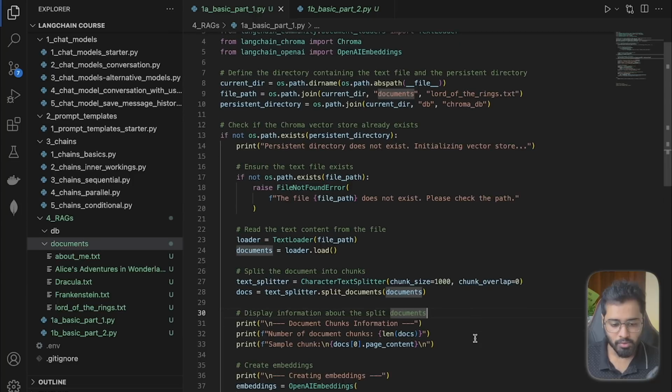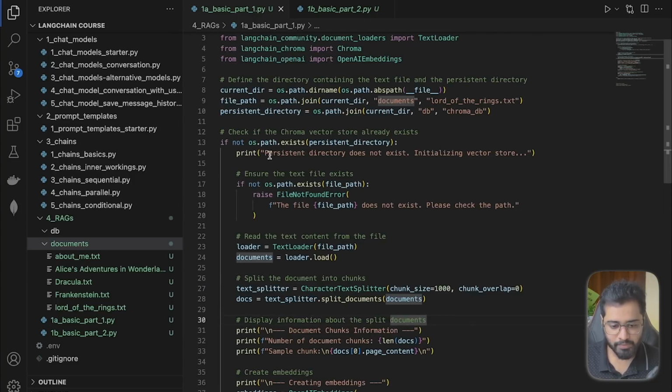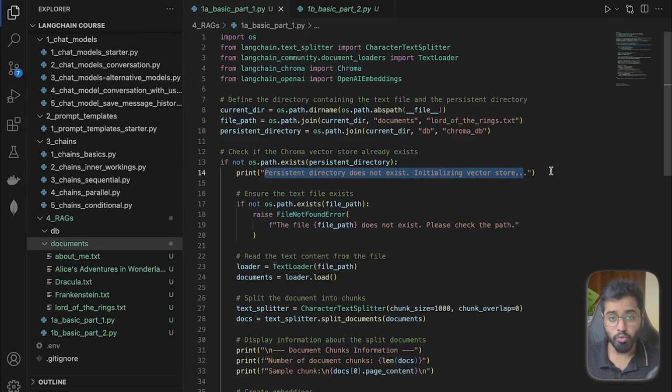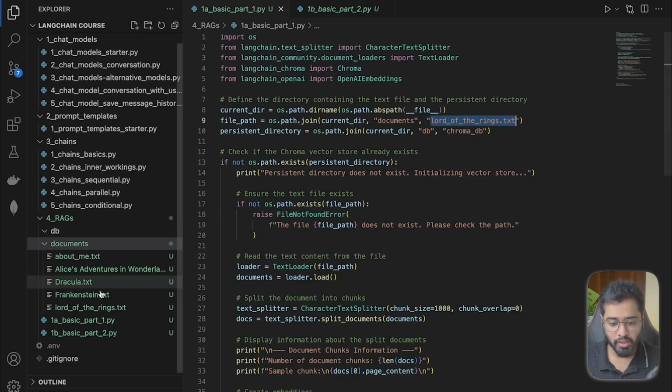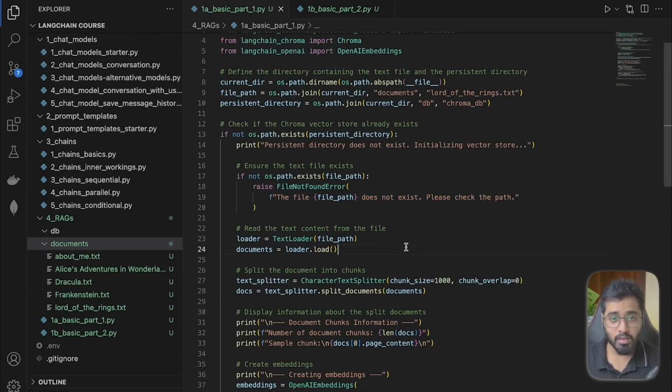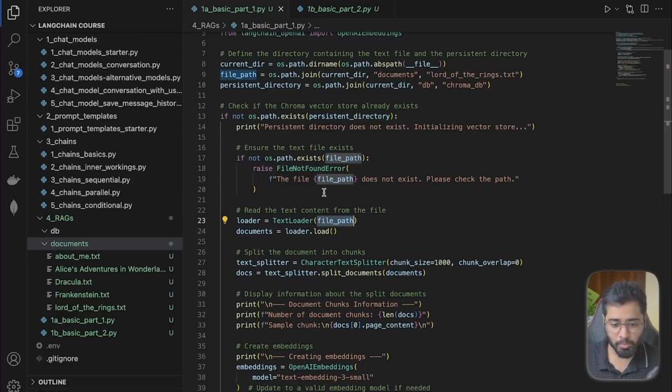All right, so let's see what happens inside of this. It says persistent directory does not exist, initializing vector store, right? So we're starting the process, but in order for the process to start, we actually need this file in the location. If we don't have this file inside the documents folder, we're just going to throw an error saying that the file does not exist. Let's keep going. Now we know the exact path to the book as well as the path to the DB.